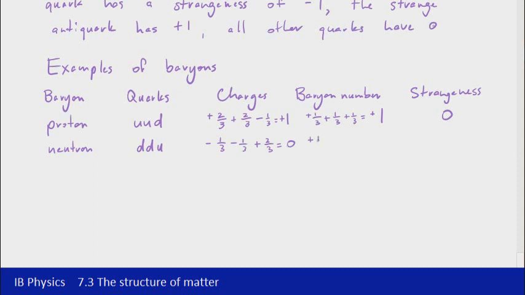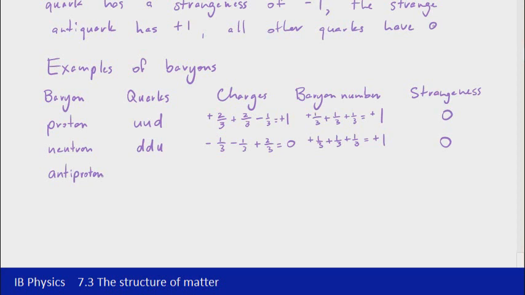Again, when we look at the baryon number, each of those quarks has a baryon number of plus 1/3, and so we end up with a baryon number of plus 1. Again, no strange quarks involved, so the strangeness is 0. If we look then at the antiproton, so every particle has an antiparticle.